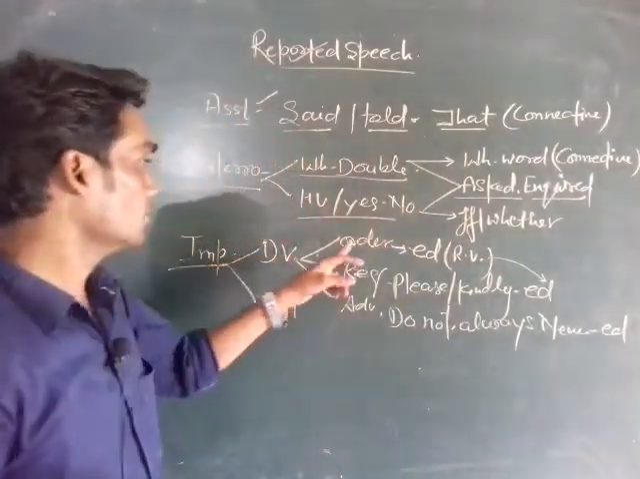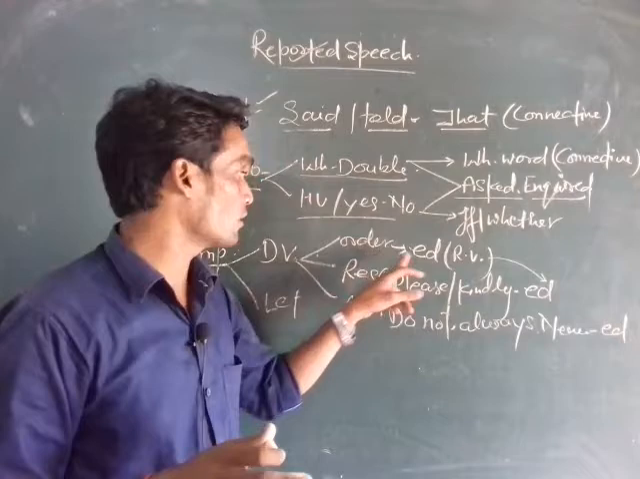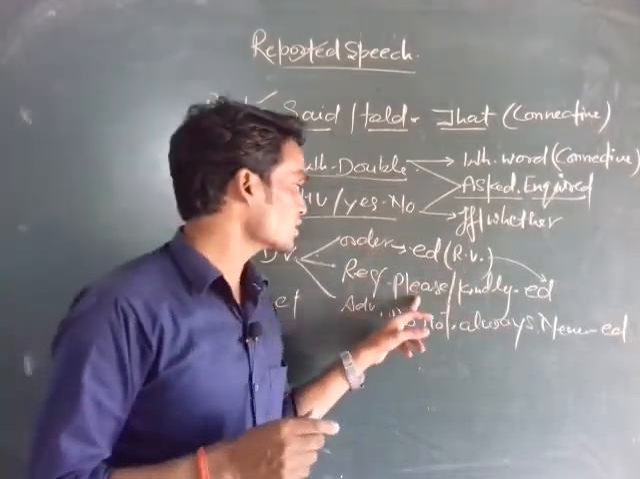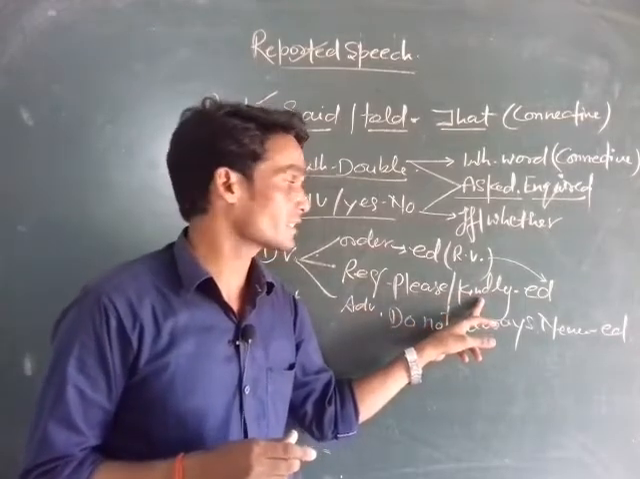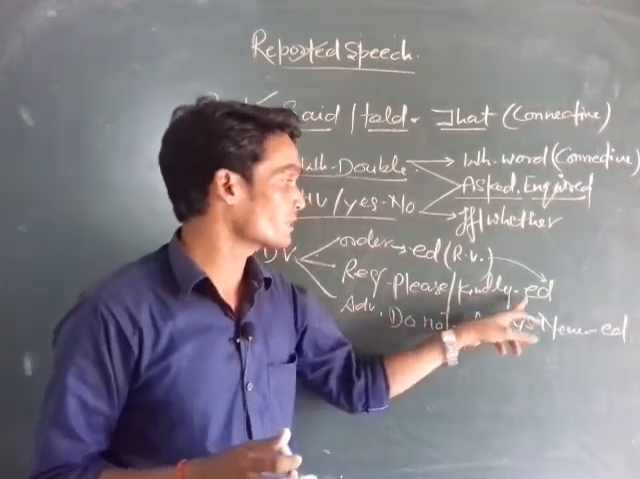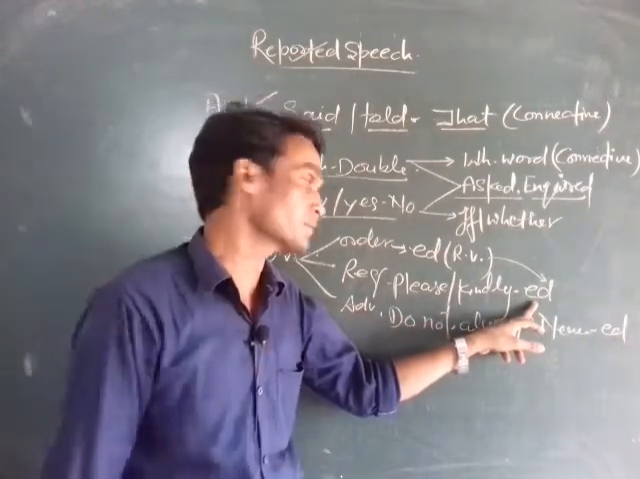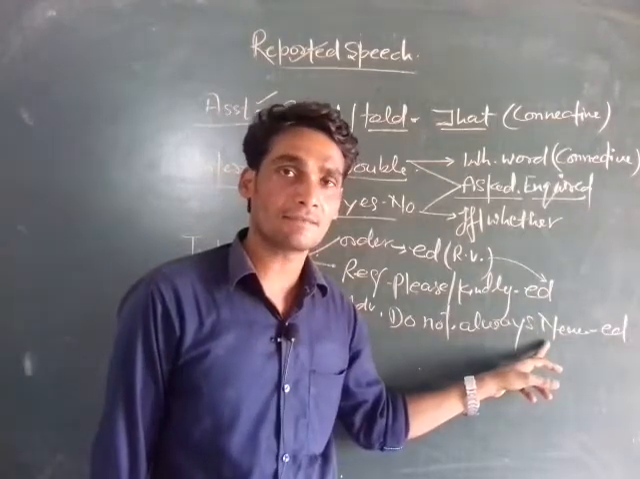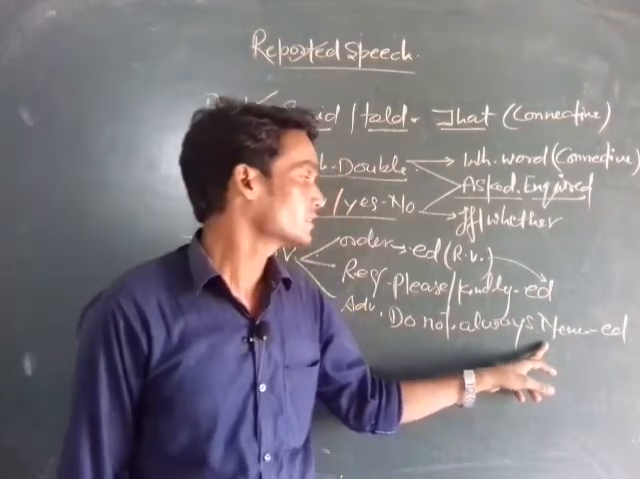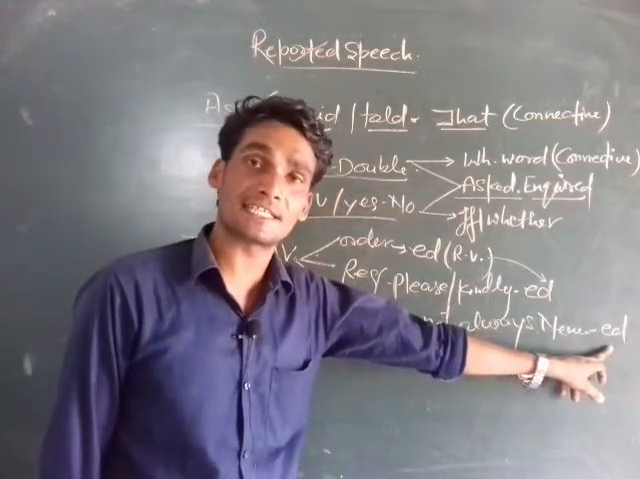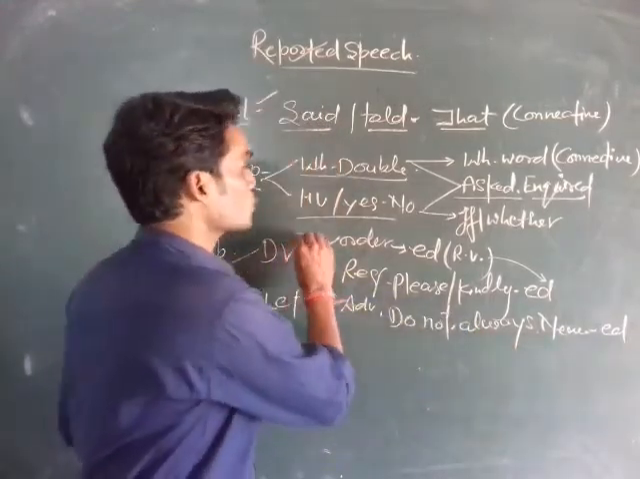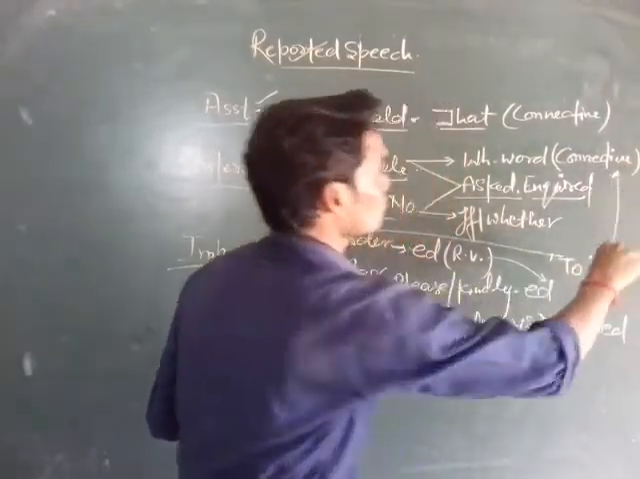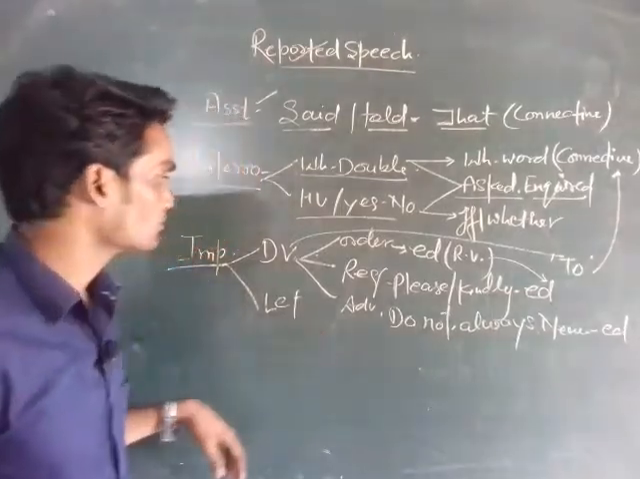Once again, if we find order in the reported speech, then we use ordered as a reporting verb to make indirect form of speech. If we find please or kindly, one of them in the starting of the sentence in reported speech, we use requested as a reporting verb to make indirect form of speech. And if we find do not, always or never, one of them in the starting of the sentence, then we use advised as a reporting verb to make indirect form of speech. And we use to as a connective to make indirect form of speech.